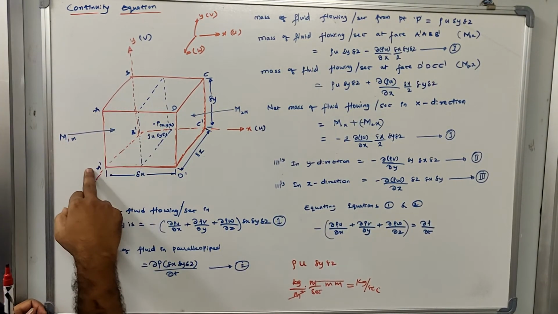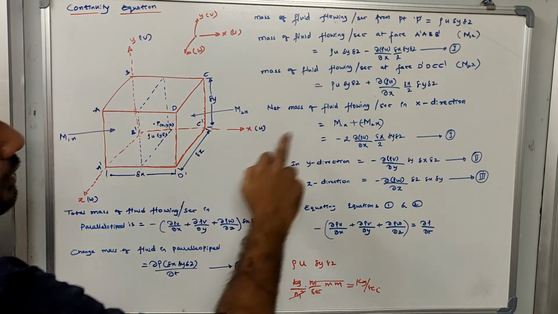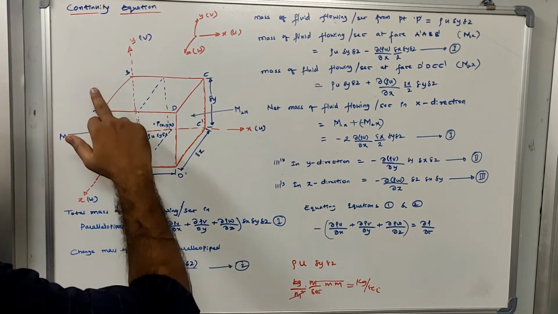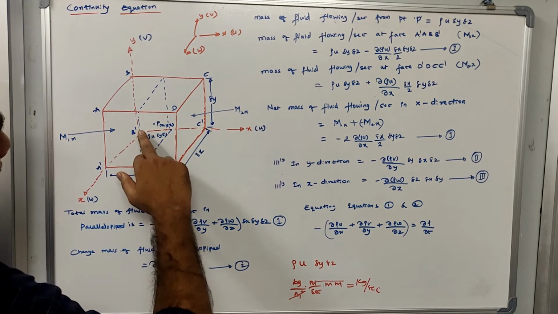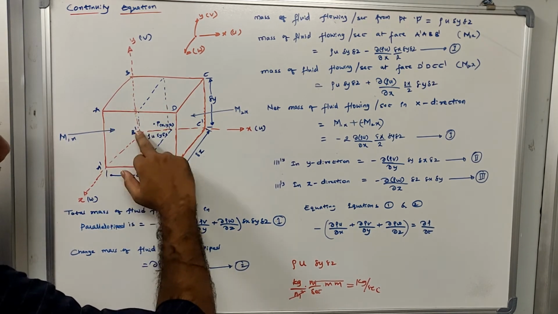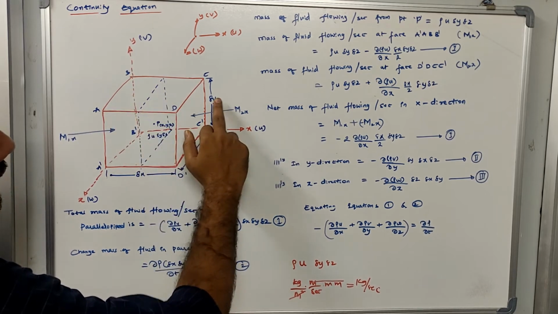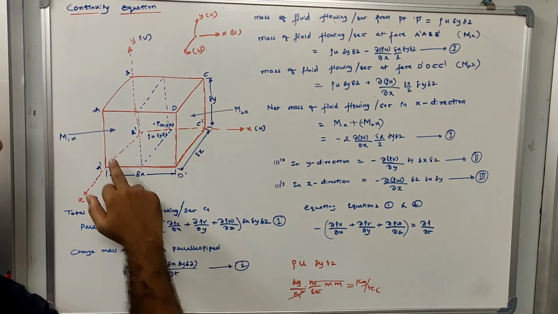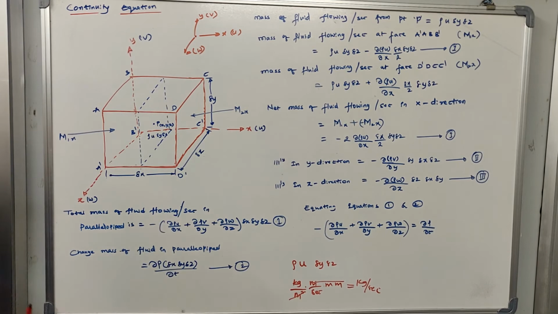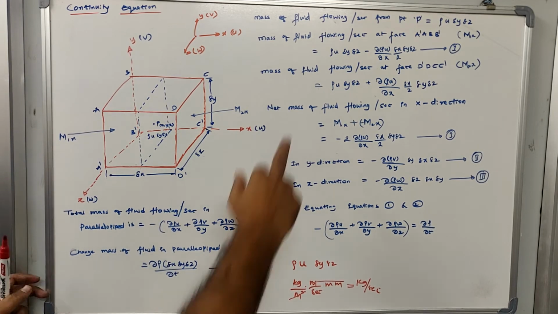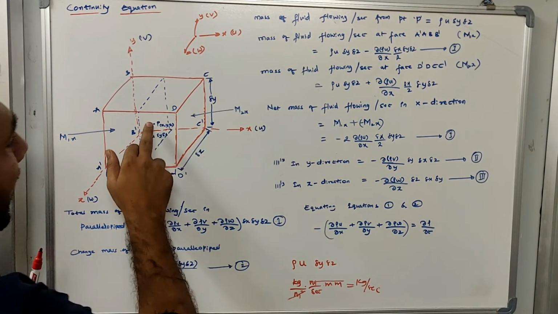So what is this face? A dash, A, B, B dash. And what is the area of this? This area will be equal to this length multiplied by this length. So what is this length? This length is equal to delta Z and this length is equal to delta Y. So delta Y multiplied by delta Z will give you the area of this plane.